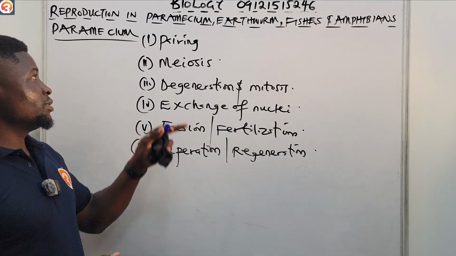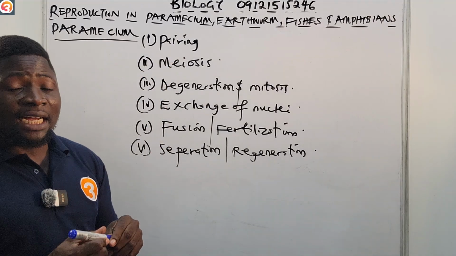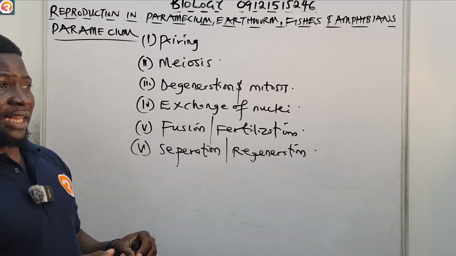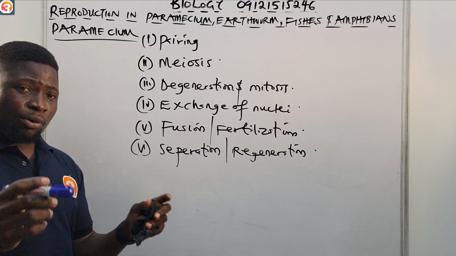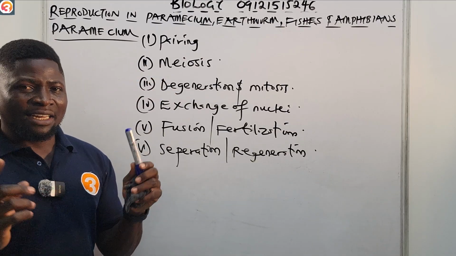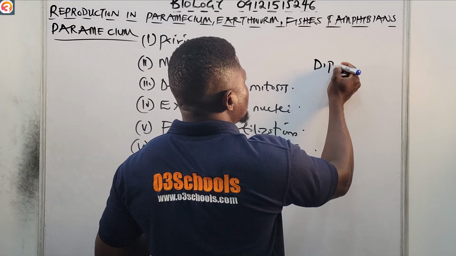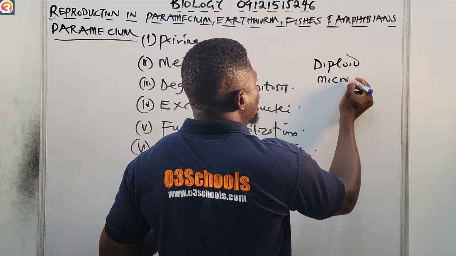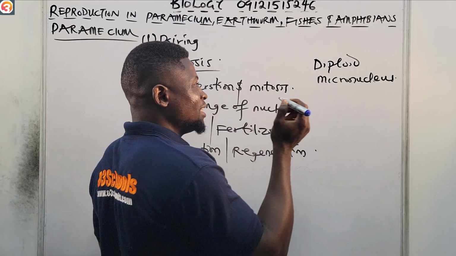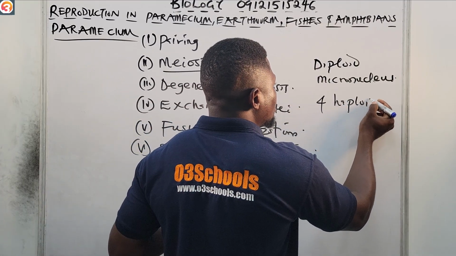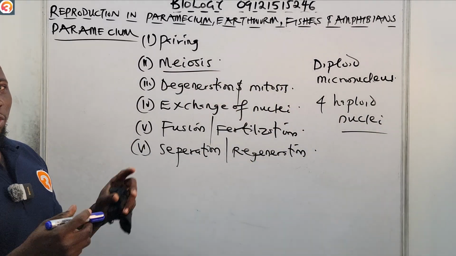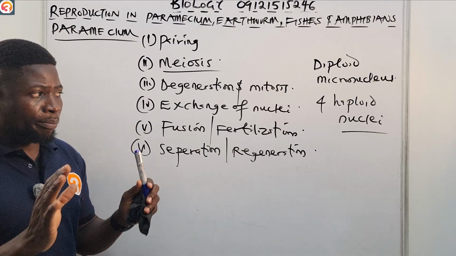We already know what happens in pairing. Basically, the two paramecia come together and lie side by side, and the point where they fuse together is known as the cytoplasmic bridge. Then that takes us to meiosis. In meiosis, the diploid micronucleus undergoes meiosis, and what it gives to us is 4 haploid nuclei.